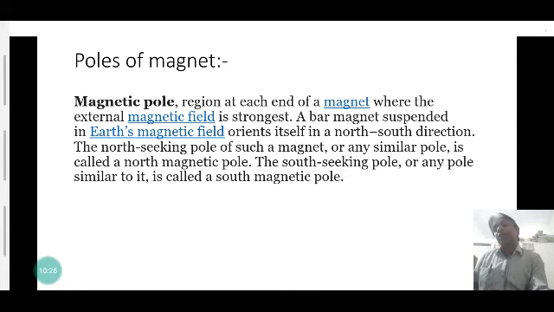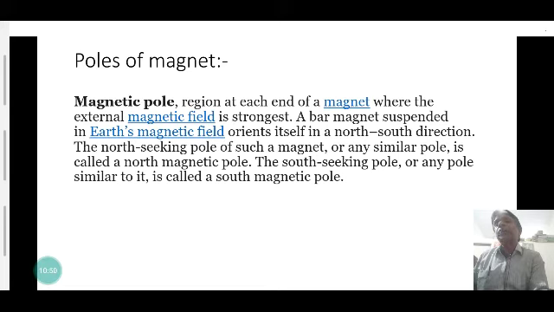The end of the magnet that aligns towards the geographical north of the earth is called the north pole, and the end of the magnet that is directed toward the south geographical pole of the earth is called the south pole.